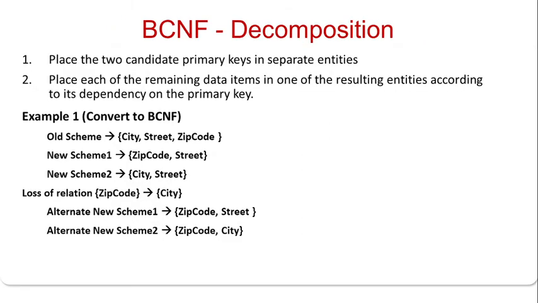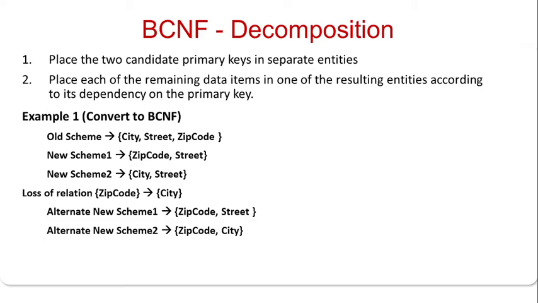To convert these relations to BCNF, we have to follow two steps. Step 1: place the two candidate primary keys into separate entities, and place each of the remaining data items in one of the resulting entities according to its dependency on a primary key.